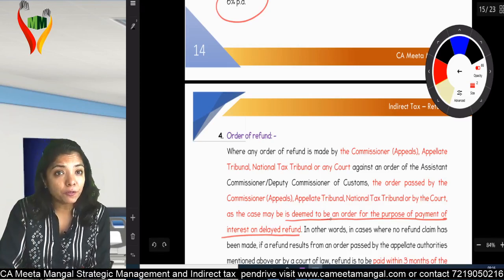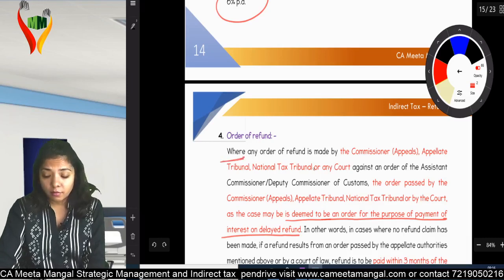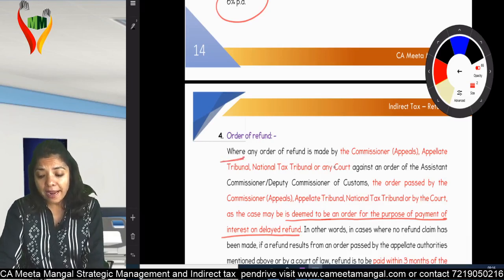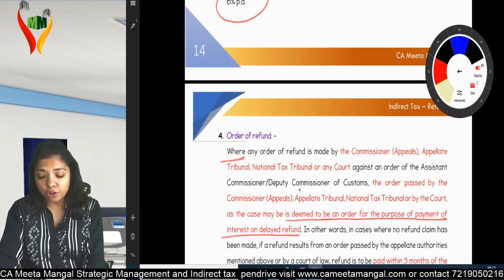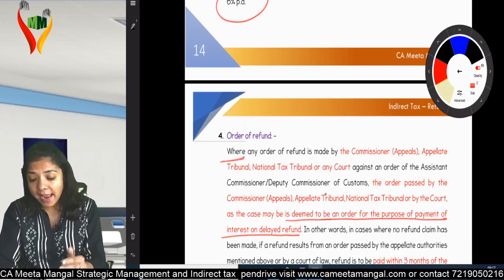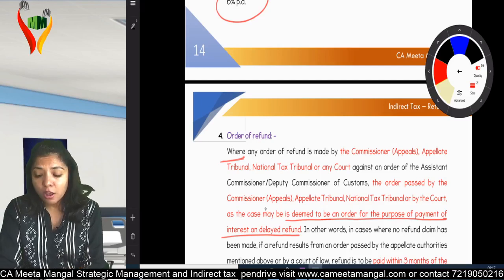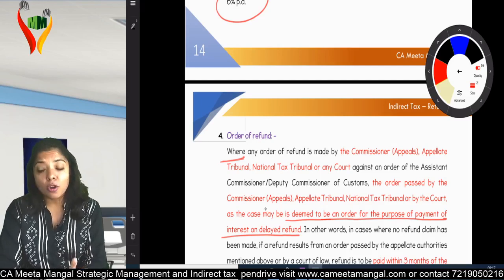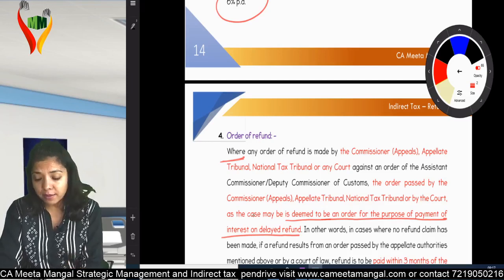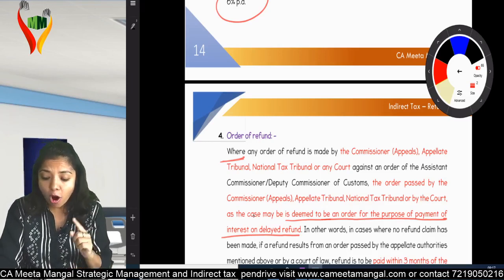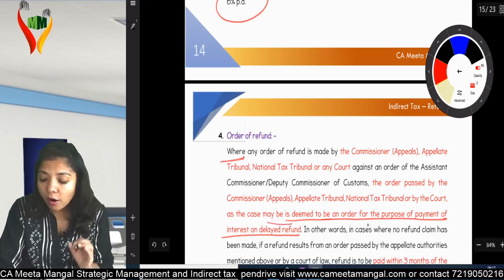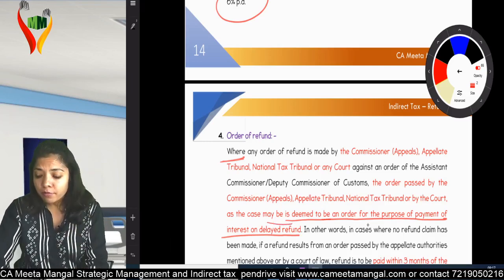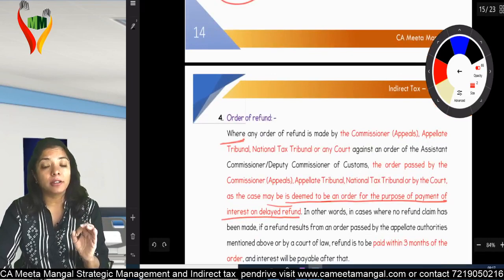I'm again reading the first few lines. When an order of refund is made by Commissioner Appeals, Appellate Tribunal, National Tax Tribunal or any court against an order of the Assistant Commissioner or Deputy Commissioner of Customs, the order passed by Commissioner Appeals, Appellate Tribunal or National Tax Tribunal or by the court, as the case may be, shall be an order for the purpose of payment of interest on delayed refund.